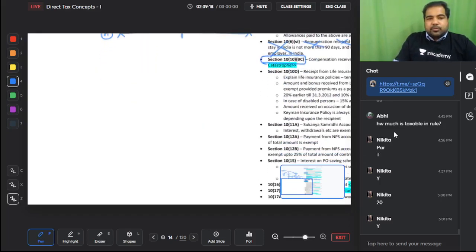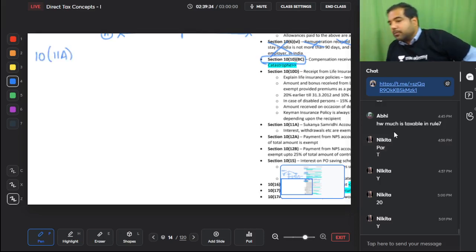Next, guys, if you have a girl child, make sure you contribute 11 rupees, 111 rupees, whatever the amount, into the Sukanya Samriddhi account, because when your girl child gets the money back from the Sukanya Samriddhi account, it is exempt under 10(11A).